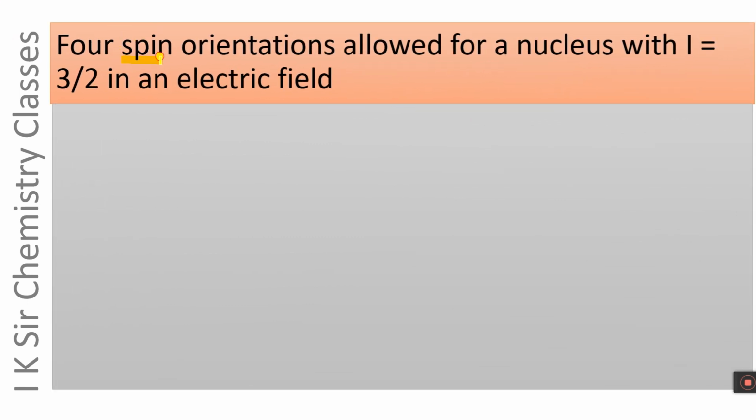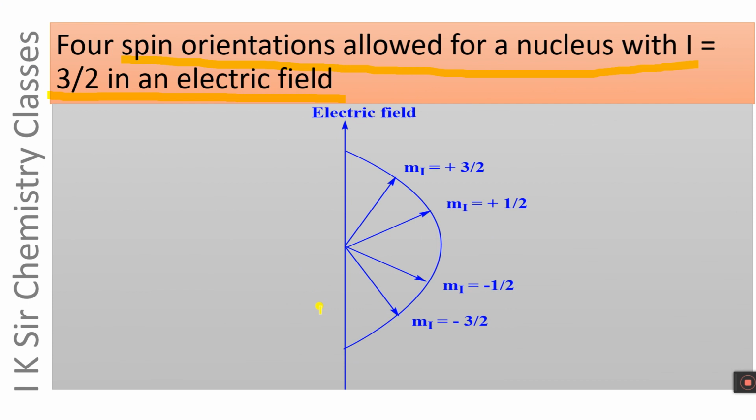There are 4 spin orientations allowed for a nucleus with I equals 3/2 in an electric field. This is the direction of the electric field, and there are 4 orientations of nuclear spin in the presence of this electric field. These are mI equals plus 3/2, mI equals plus 1/2, mI equals minus 1/2, and mI equals minus 3/2. Two of these are directed opposite to the applied electric field, while the other two are directed along the applied electric field.